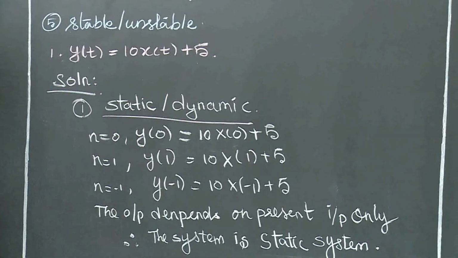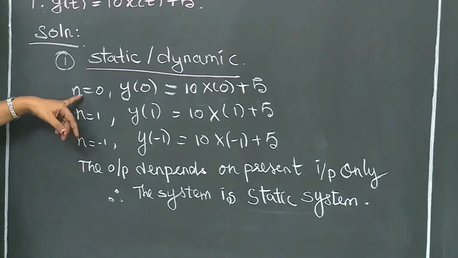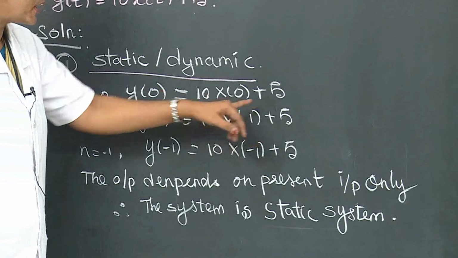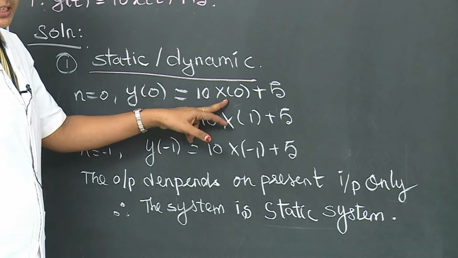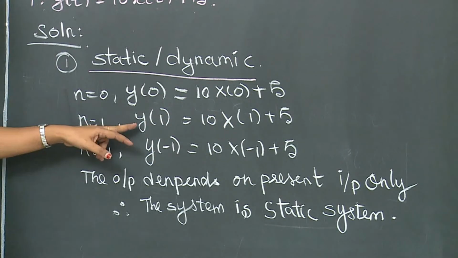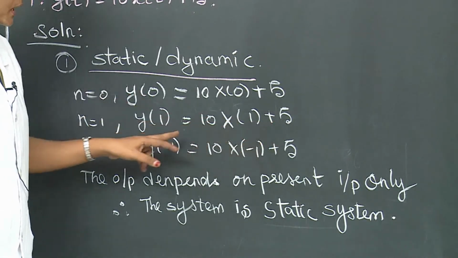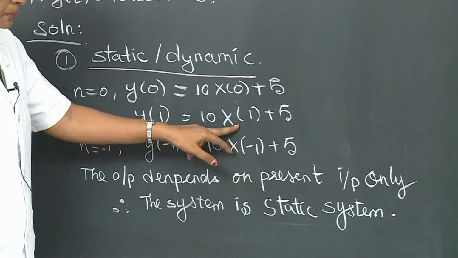In this system, here also we apply the sample values. For n equal to 0, y of 0 equals 10 into x of 0 plus 5. That means the present output depends on the present input, right? The next sample, n equal to 1: y of 1 equals 10 into x of 1 plus 5. Here also the output depends on the present input only.